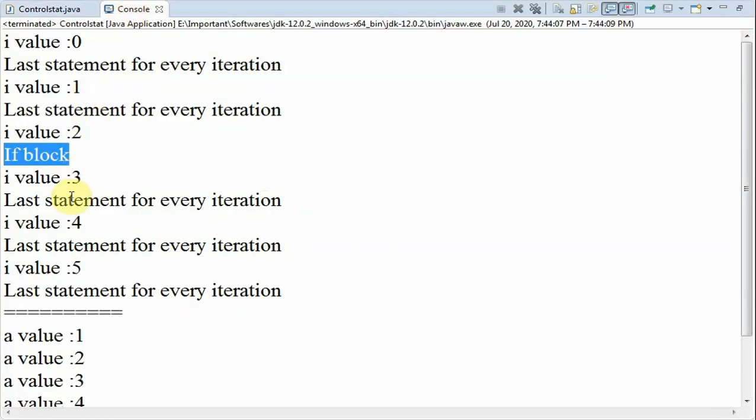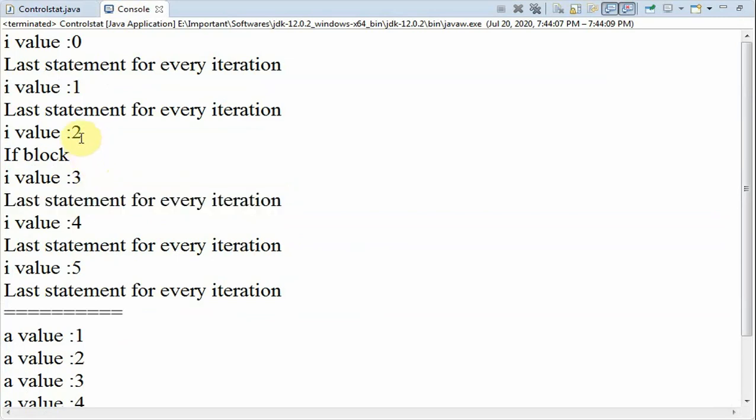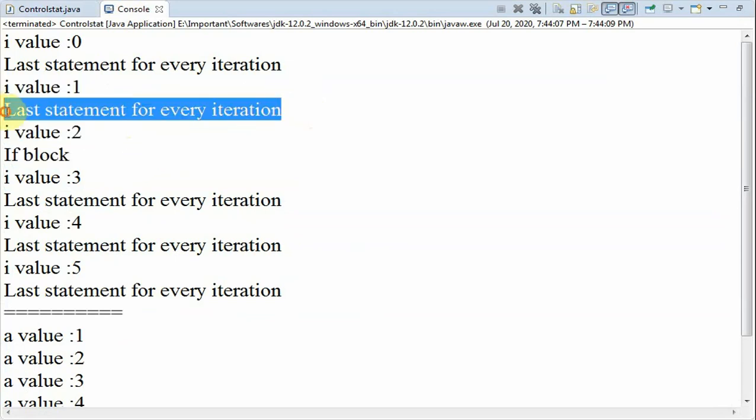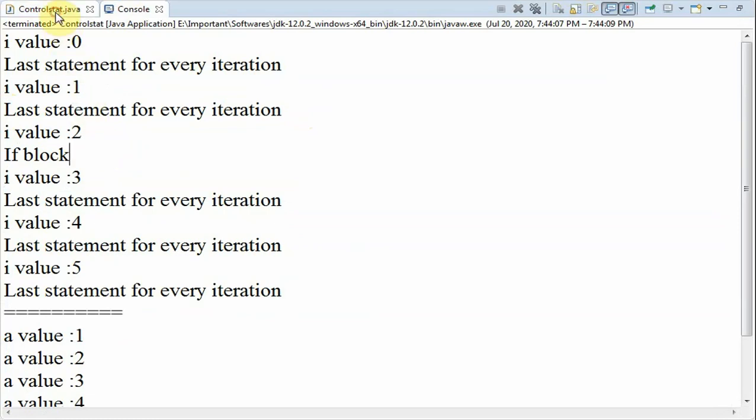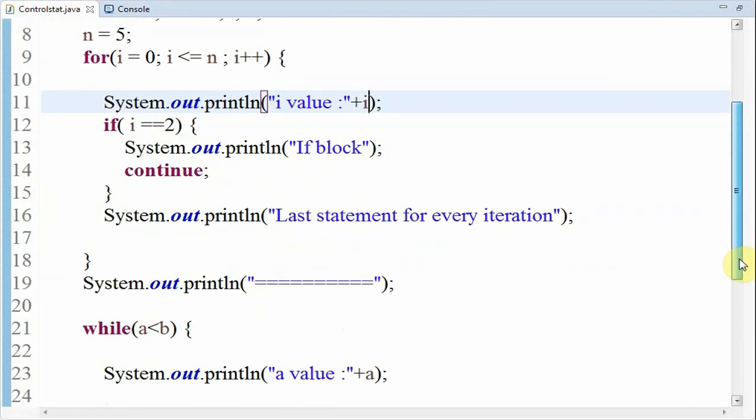Here you can see I value as 3, and next it continues its iteration because the if block's condition will be false. So here you can observe for the value of 2 we cannot see "last statement for every iteration". It is because of the continue statement. It will directly skip all the lines written after continue to the next iteration.